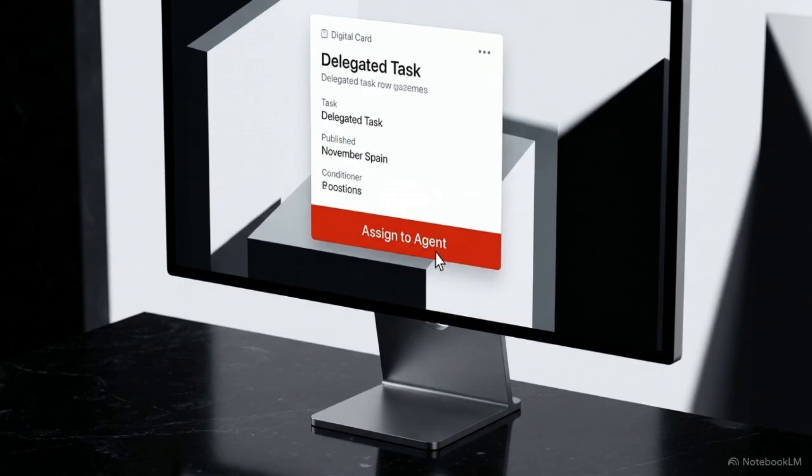OpenAI refers to this as Agentic AI. It changes the basic unit of knowledge work. Instead of single interactions, these agents operate independently for minutes or even hours to complete long-horizon tasks.